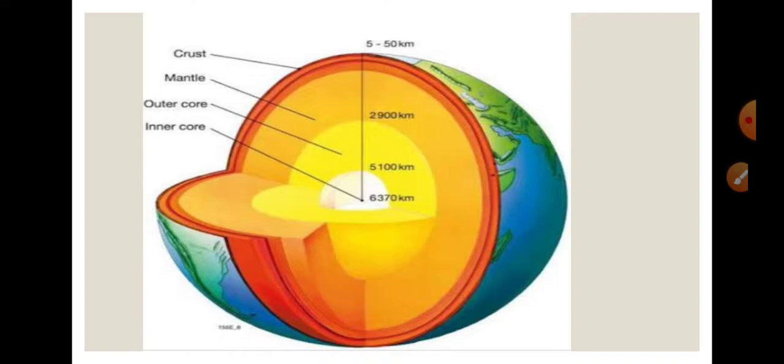There is written some kilometers. That is about the crust. That means 5 to 50 kilometer is crust. Then up to 2900 kilometer is mantle and outer core is up to 5100 kilometer and inner core is 6370 kilometer.